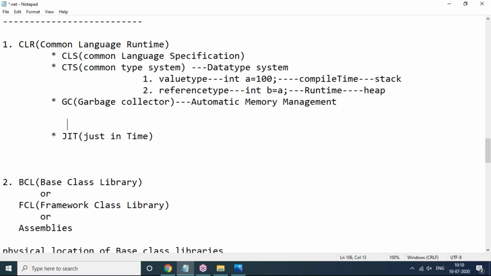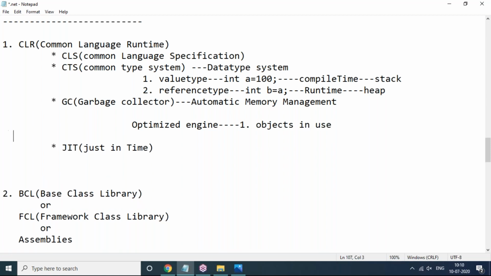That engine is called the optimized engine. This engine will divide the objects into two categories. One is objects in use. The next one is idled objects. Objects in use and idled objects.